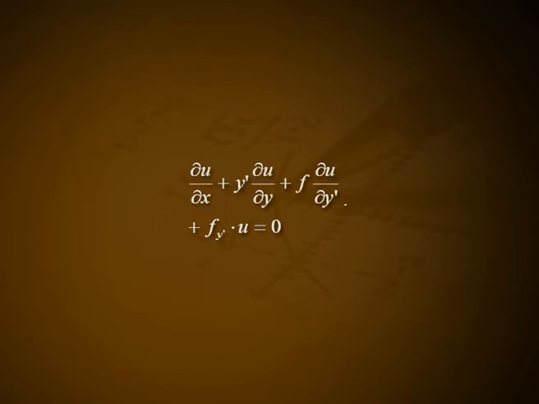Differentiating this with respect to y dash, we get f y dash x minus f y dash y into y dash minus f y dash y dash into f plus f y dash y dash into f y dash is equal to 0. Setting u is equal to f y dash y dash, we obtain the partial differential equation dou u by dou x plus y dash into dou u by dou y plus f into dou u by dou y dash plus f y dash into u is equal to 0. Hence, finding the functional, that is finding the function f of x y dash, reduces to the solution of the above partial differential equation and to subsequent quadrature.